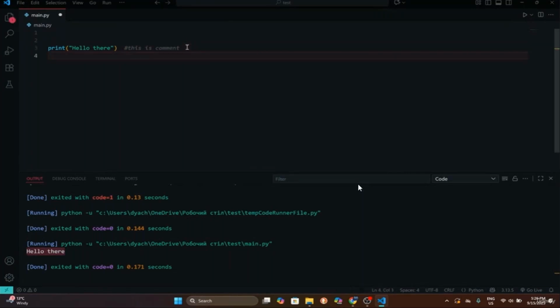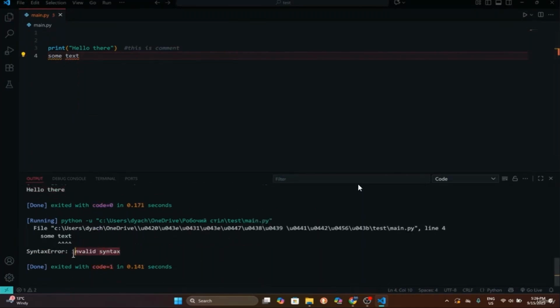But it also means that if we use a hashtag, it is not going to be ignored after the next line. If I put some text in the next line, as you can see, it gives us invalid syntax because Python doesn't understand what I mean by those words, right?